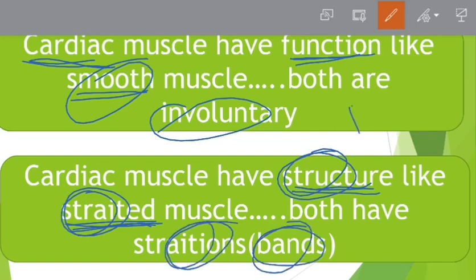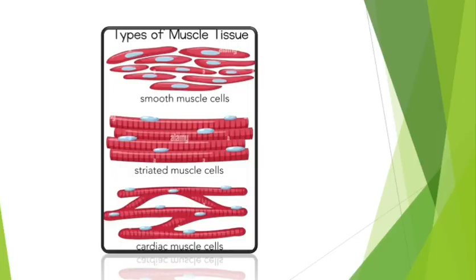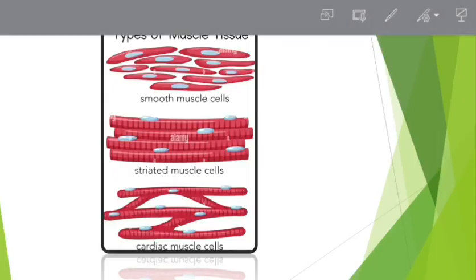Okay, so one important thing that you should keep in mind in this entire lecture is about the cardiac muscle. Which are the cardiac muscles? Muscles of the heart. The heart has cardiac muscle, and no other part of the body has cardiac muscle. This cardiac muscle has function like smooth muscle and structure like striated muscles.